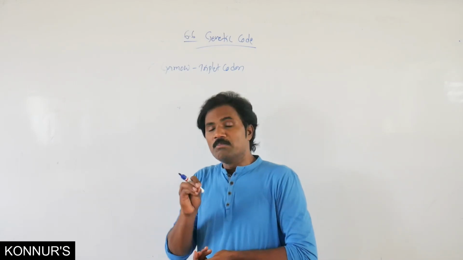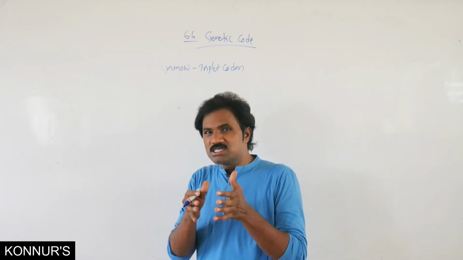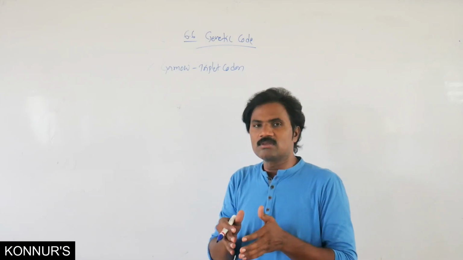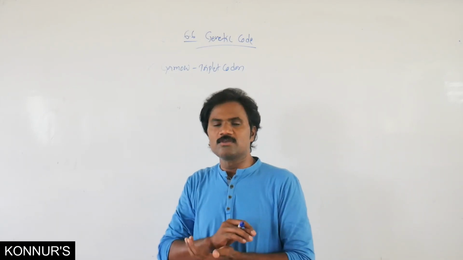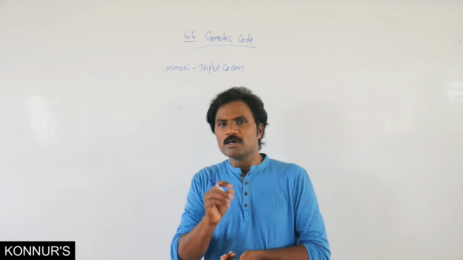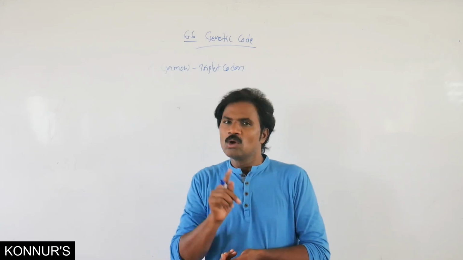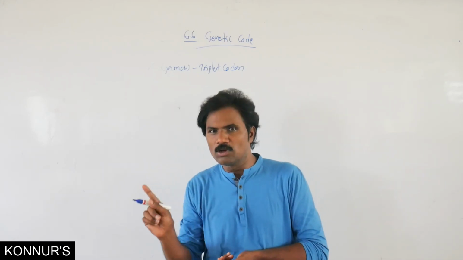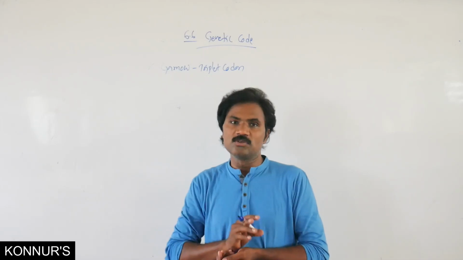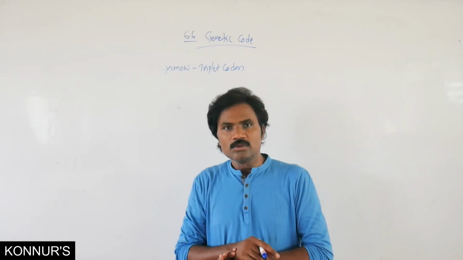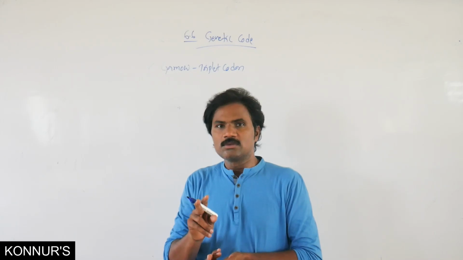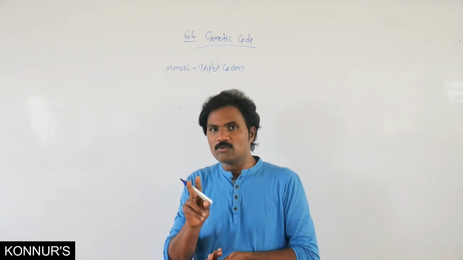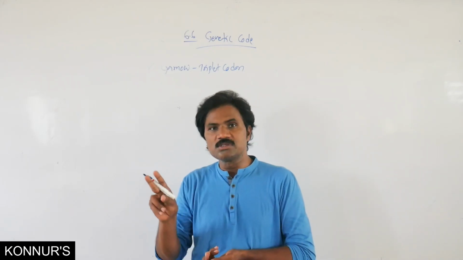Here, a minimum of 3 adjacent nitrogen bases is required, and together they represent one specific amino acid. Why? Because the total number of amino acids is 20. If one nitrogen base represented one amino acid, that would be only 4 amino acids, which is not applicable. Similarly, with 2 nitrogen bases, only 16 amino acids are possible.